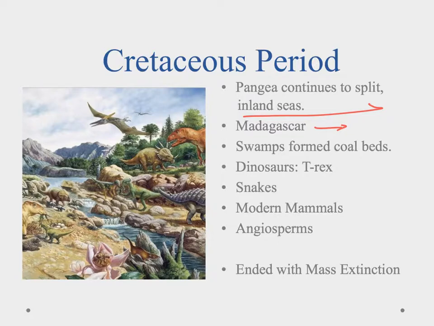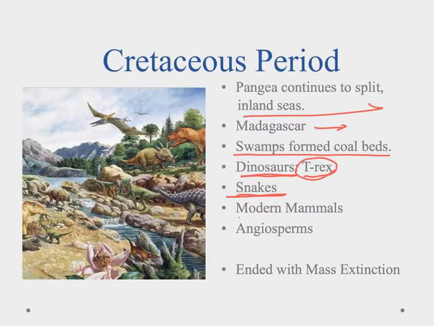We're going to see that swamps from the Cretaceous form some of our coal beds, especially those found in Canada and the western United States. We had our dinosaurs still here. And one of the things that's kind of ironic is our big villain from Jurassic Park was actually a Cretaceous dinosaur, our T-Rex. We saw the evolution of snakes. So we're starting to see snakes in the fossil record here.